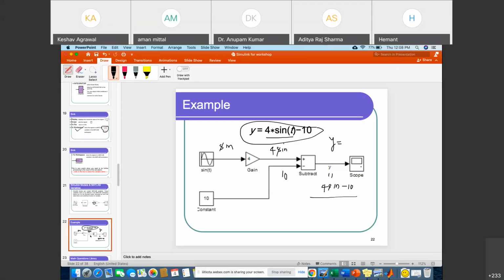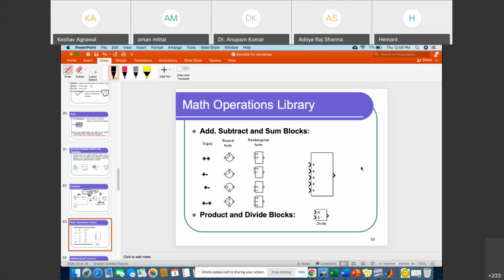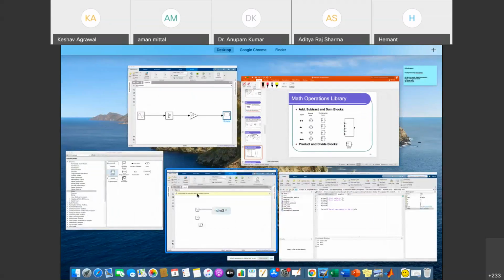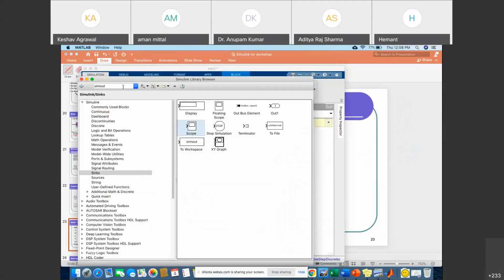So this type of mathematical thing you can perform in Simulink, and if you want to perform the same in a .m extension, meaning you want to write code for the same, it takes some time, okay? And now a few math operations in MATLAB are also available. You can see some addition operations and all. So now we'll go into MATLAB and try to see this.